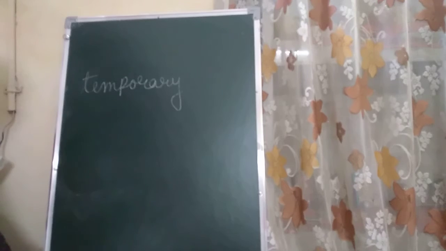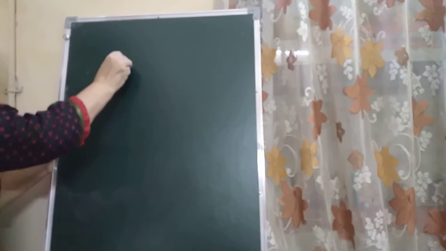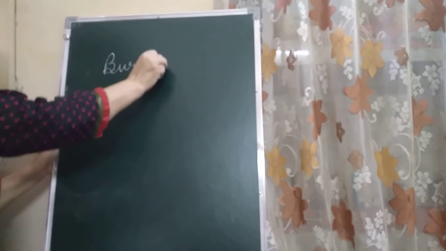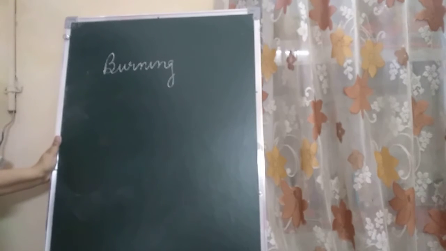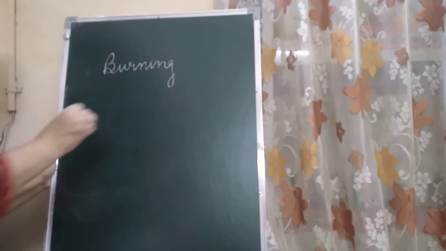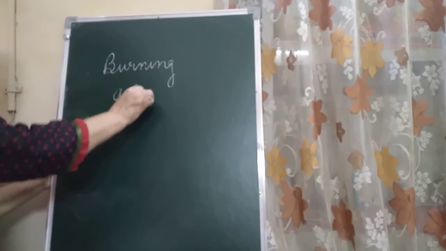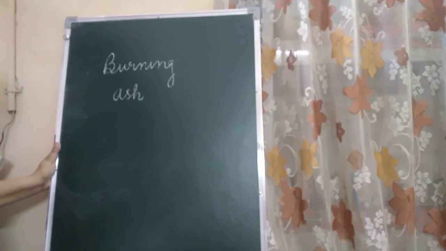Now, let us talk about burning. When a piece of paper burns, what happens, children? Smoke and gases like carbon dioxide and water vapor are given out. We get the ash. The ash left behind differs from paper in its appearance and properties.